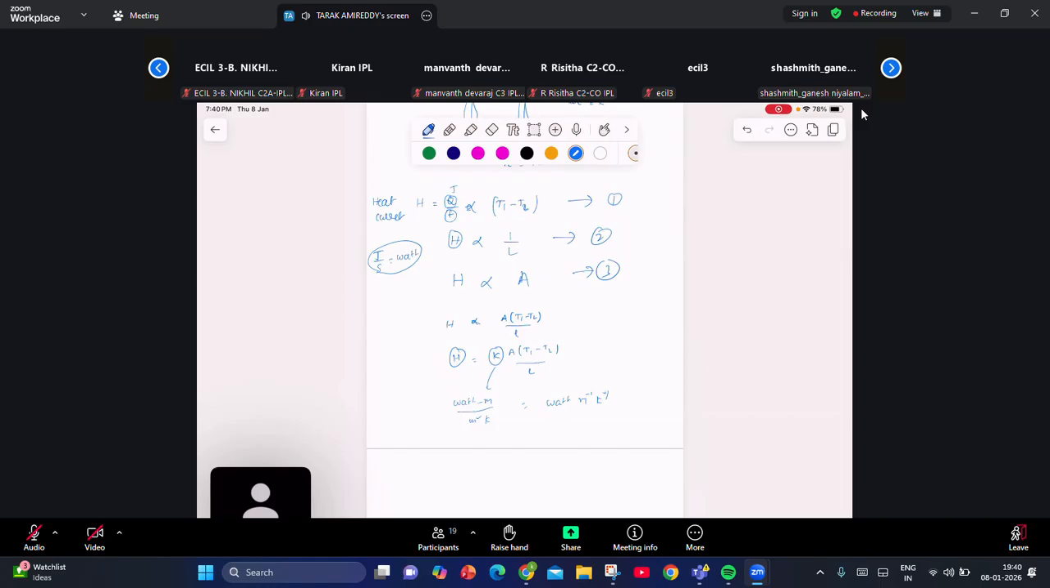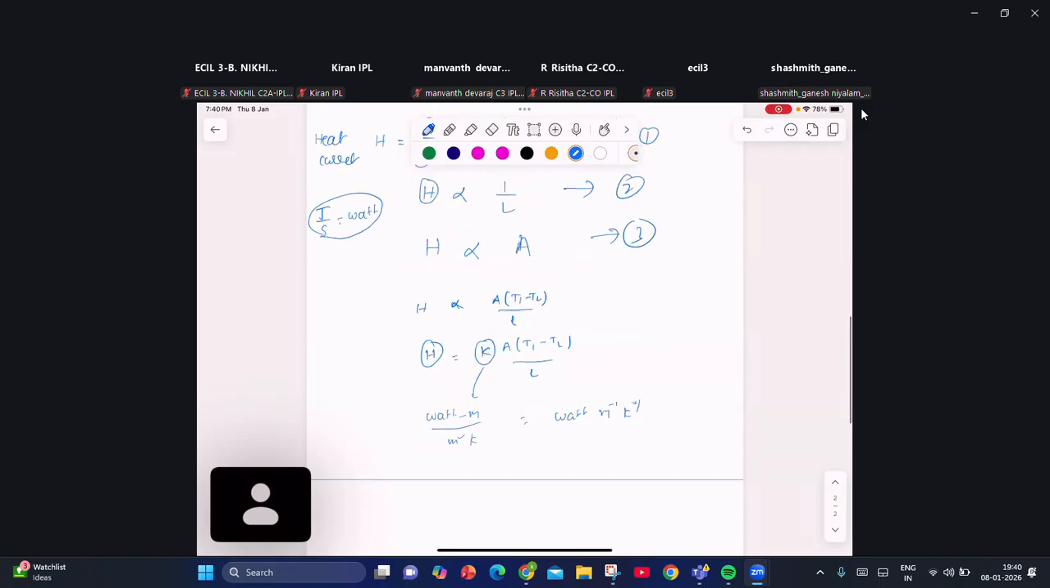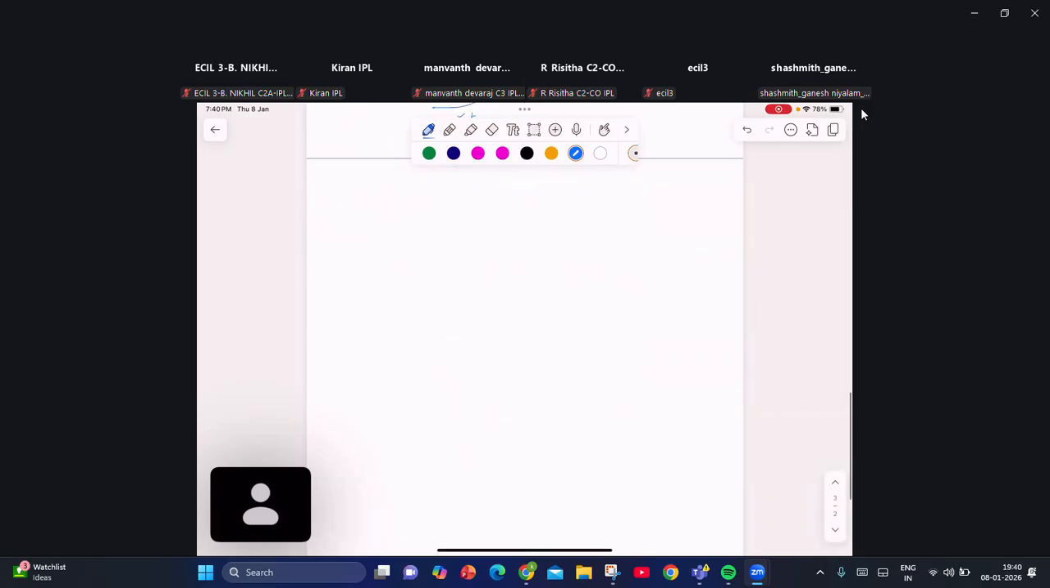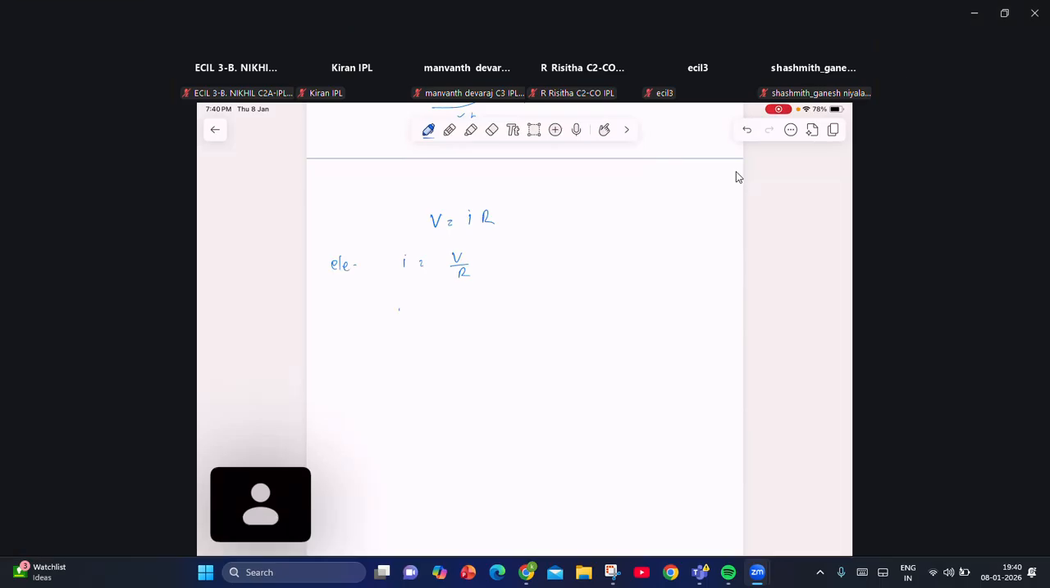Is it clear? I think how many of you know about electric current, Ohm's law? What is Ohm's law? Tell me. V is equal to IR. Here I is called electric current. Am I correct? If I compare heat current with this equation, here potential difference is equivalent to temperature difference.